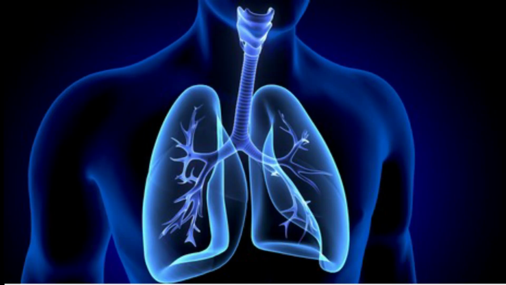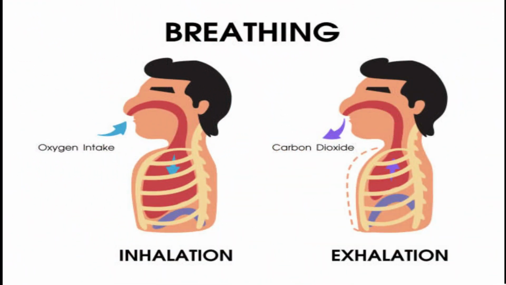Respiration in humans takes place through the lungs. It is the largest organ of the human respiratory system. The air inhaled moves down the trachea into the lungs, where oxygen is exchanged for carbon dioxide from the body tissues. Carbon dioxide is then exhaled out of the lungs through the mouth. Next, we will see what are the main functions of the respiratory system. The important functions of the respiratory system include inhalation and exhalation of gases.